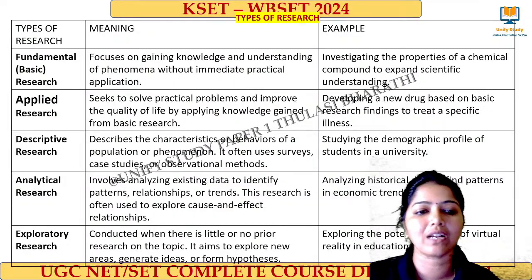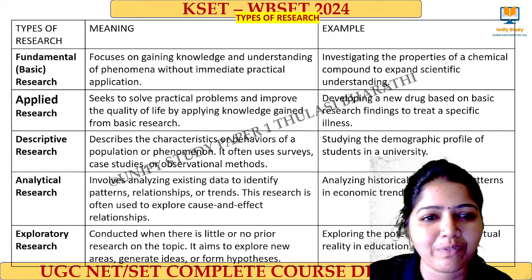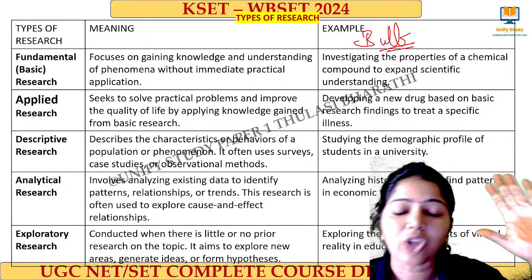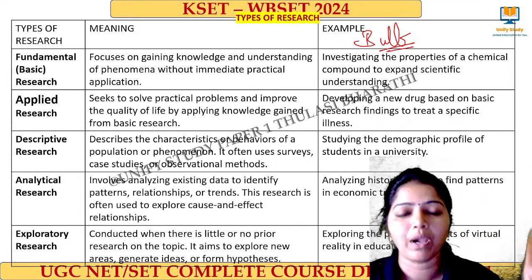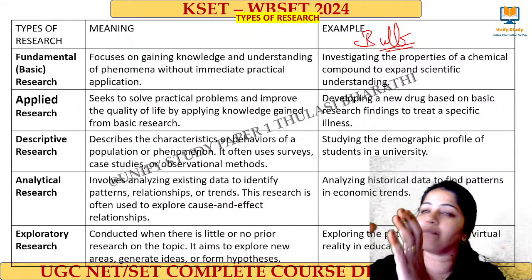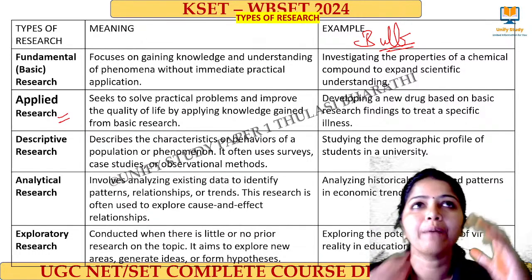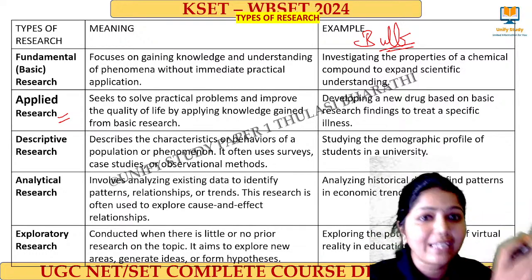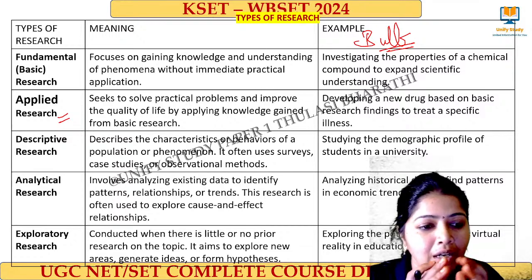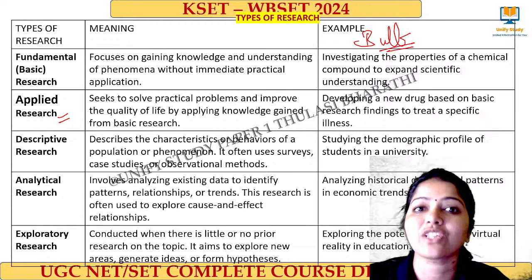Apart from that, these are very important types of research. First one, fundamental research. My usual example is the bulb. The bulb is the best example for fundamental research. Thomas Alva Edison invented the bulb. That is one form. But after this fundamental research was done, the bulb took many different forms in different areas, and that is called applied research. He first invented the bulb. With that basic research, they used the bulb in different forms: in the bedroom, in the kitchen, in decorations. Different forms of the bulb were created, and that is called applied research.